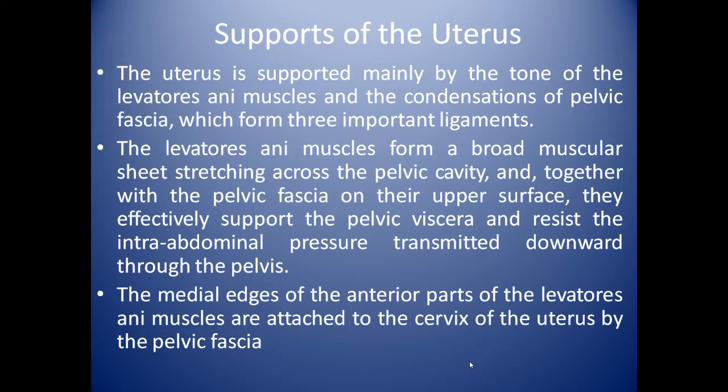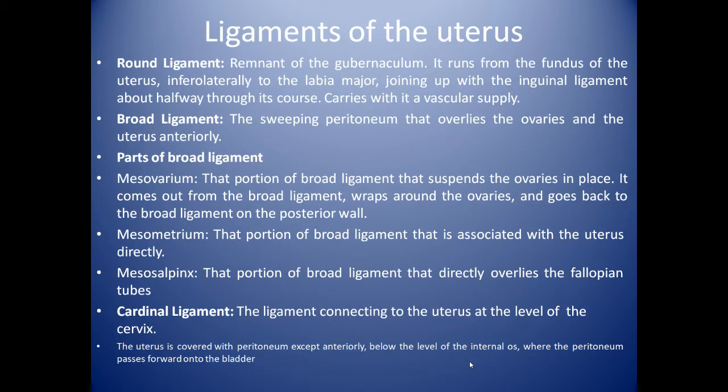Levator ani muscles form a broad muscular sheet stretching across the pelvic cavity, and together with the pelvic fascia on their upper surface, they effectively support the pelvic viscera and resist the intra-abdominal pressure transmitted downward through the pelvis. Medial edges of the anterior part of the levator ani muscles are attached to the cervix of the uterus by the pelvic fascia. Now we'll see the ligaments of the uterus.